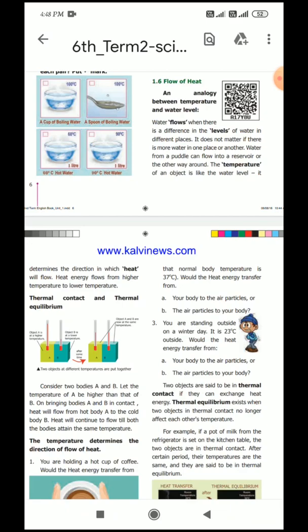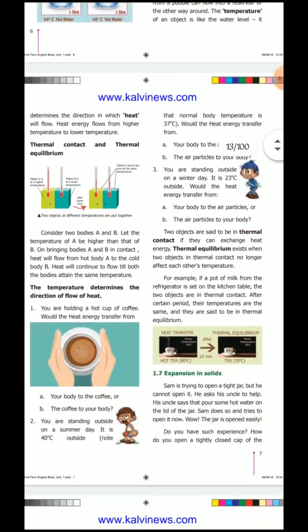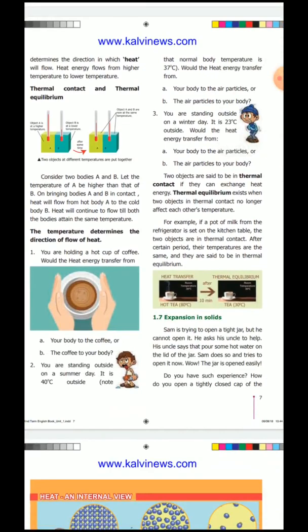When two bodies are placed in thermal contact, the heat energy is transferred from the hot body to the cold body. This transfer of heat energy continues until they reach the same degree of hotness or coldness. We call this thermal equilibrium.